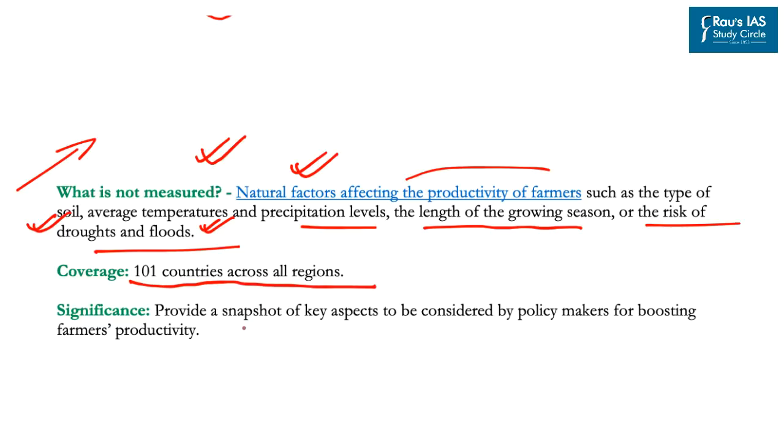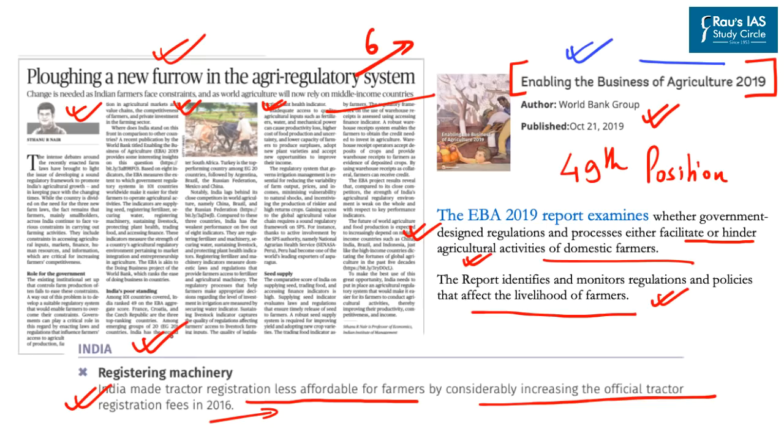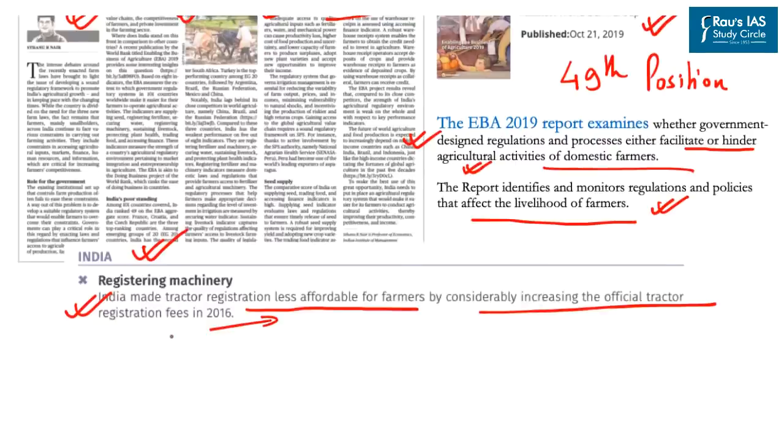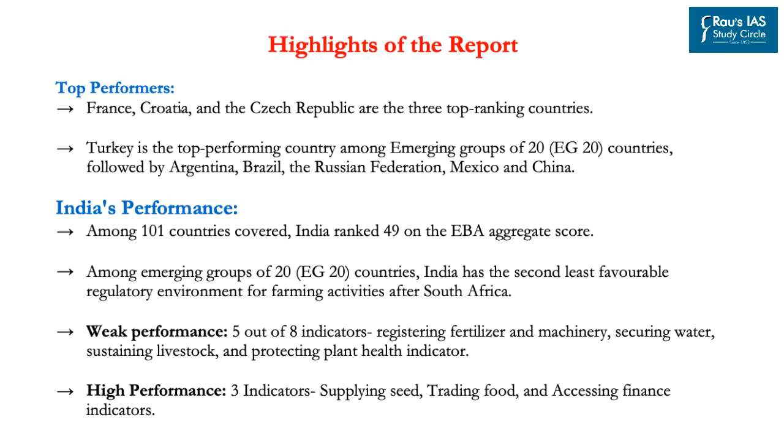Now, why is this report significant? Because it provides a snapshot or a glance of key aspects to be considered by policymakers for boosting farmers' productivity. So, basically, the report helps different governments in framing suitable policies for farmers. Now, regarding highlights of this report, the top performers according to the report are France, Croatia, and the Czech Republic. Whereas Turkey is the top performing country among the emerging group of 20 countries, followed by Argentina, Brazil, the Russian Federation, Mexico, and China.